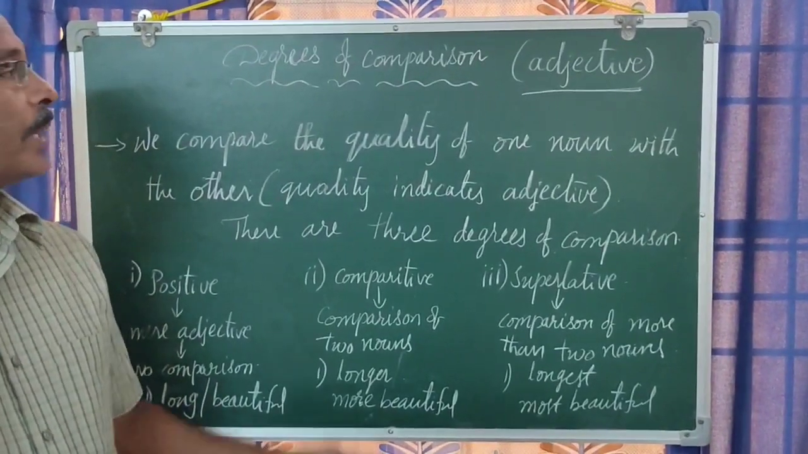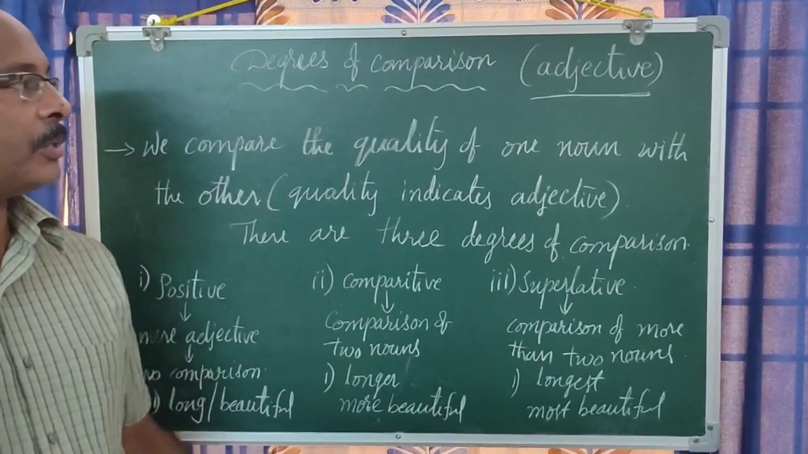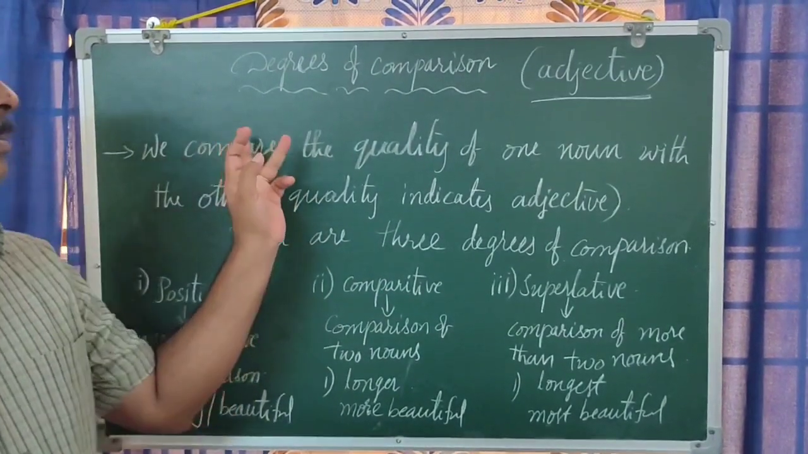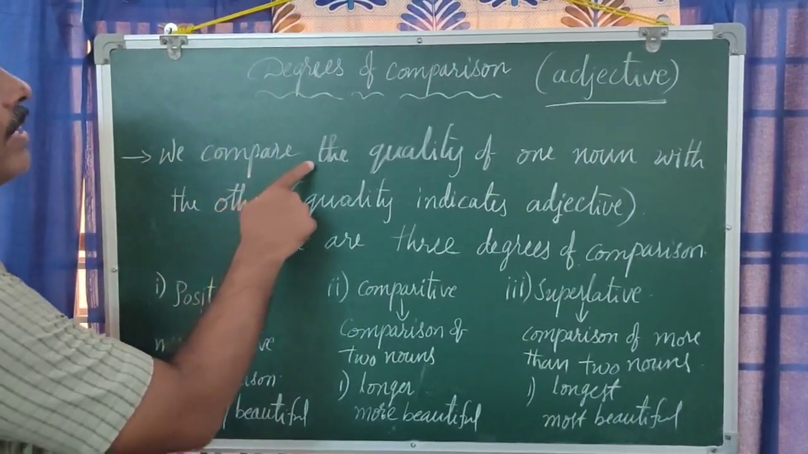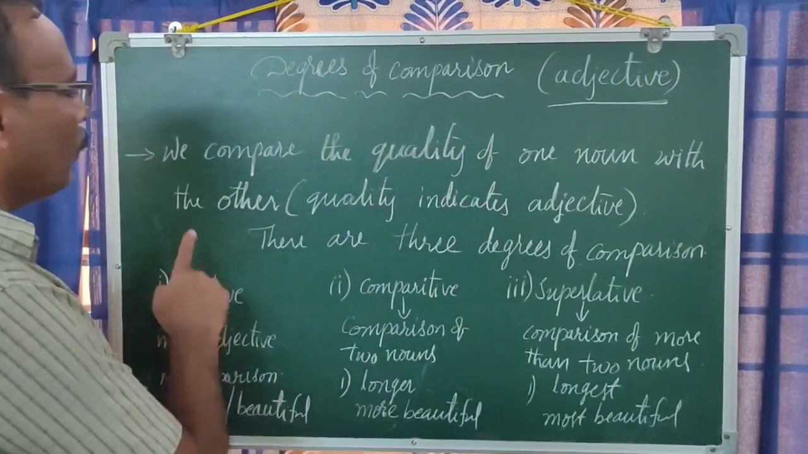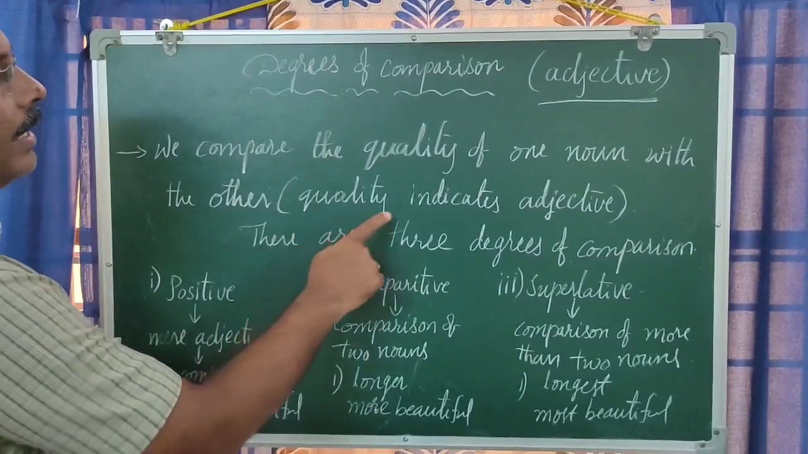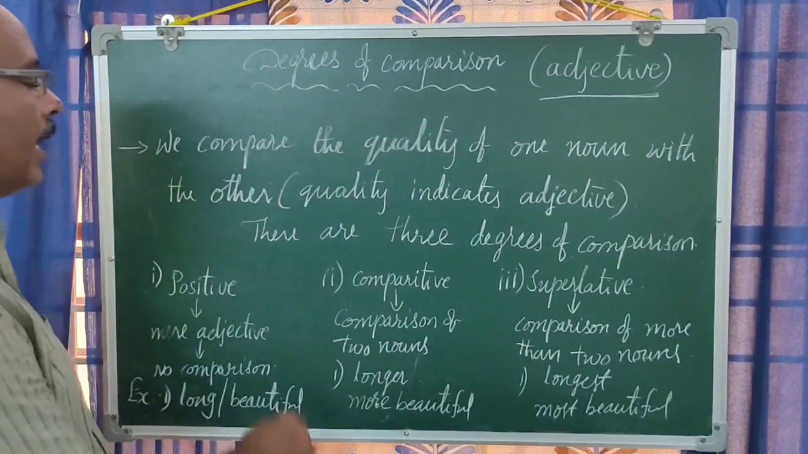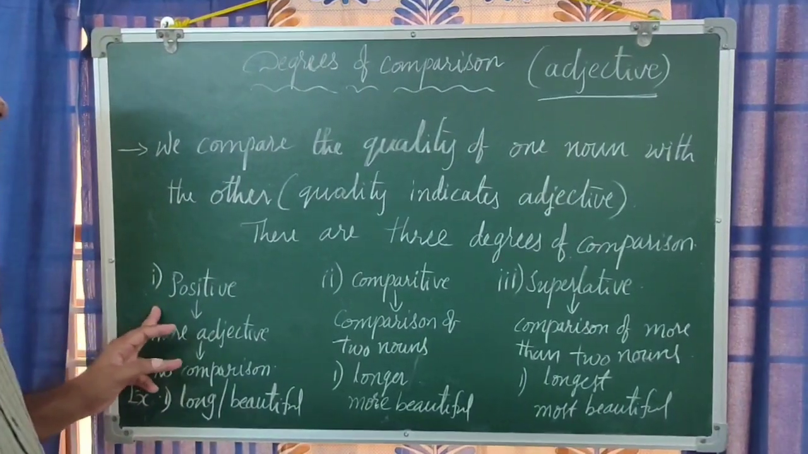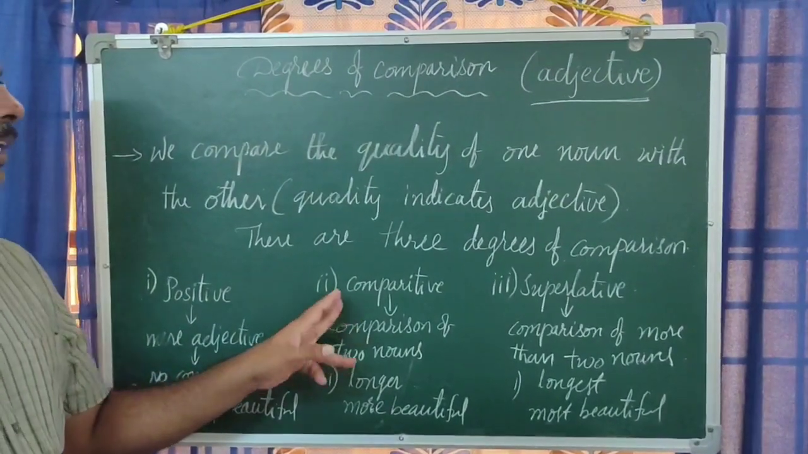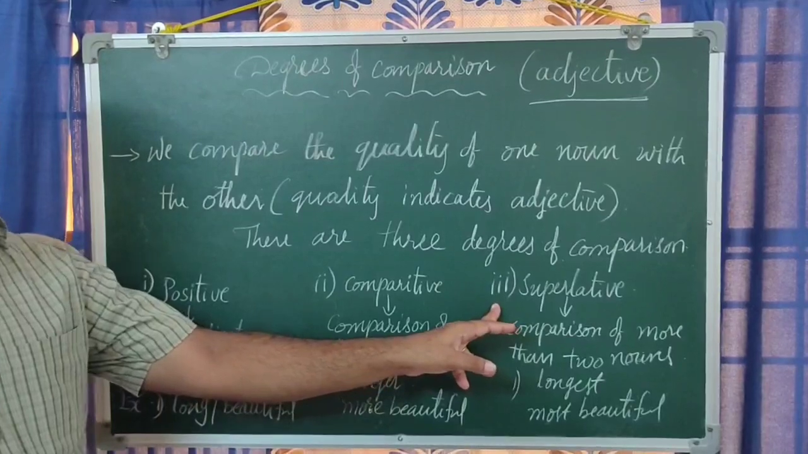Today I came out with degrees of comparison, the particular topic that speaks about comparison of adjectives of nouns. Here, we compare the quality of one noun with the other. Quality indicates adjective. There are 3 degrees of comparison: one is positive degree, the other one is comparative degree, and the third one is superlative degree.